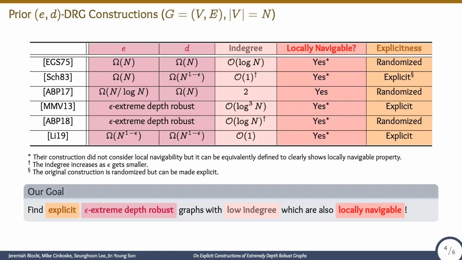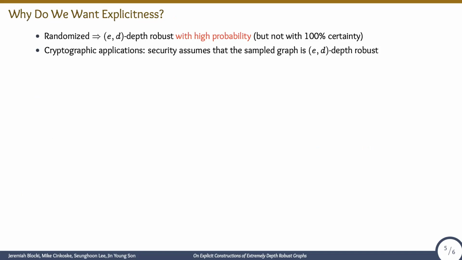Here, I would like to just emphasize that none of the previous constructions satisfies all these four conditions, which motivated us to find explicit epsilon extreme depth robust graphs with low in-degree, which are also locally navigable. Why do we care about the explicitness of the graph? When it comes to cryptographic applications, security comes from the assumption that the graph is (e, d) depth robust. Randomized constructions are (e, d) depth robust with high probability, but not with 100% certainty.